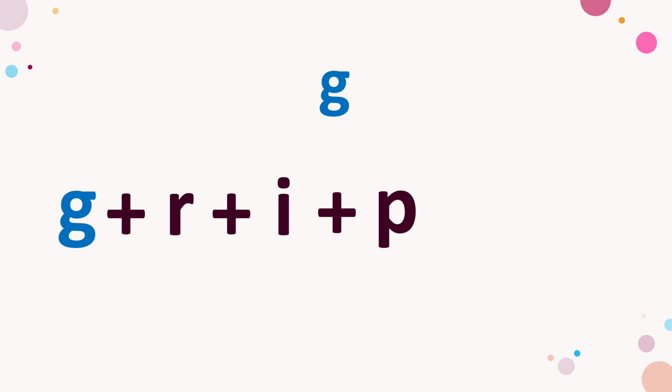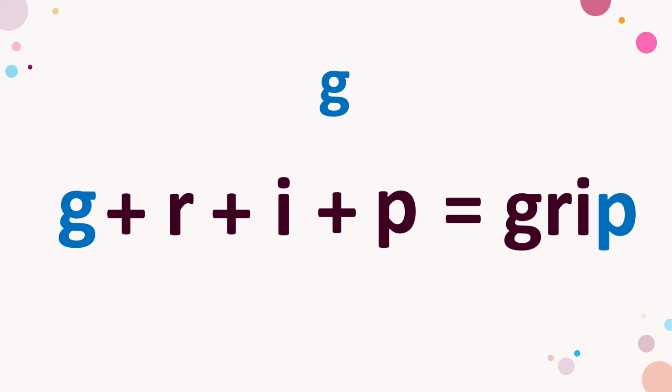P. Shall we blend them all? G, r, i, gri, p. Grip. Let's try again. G, r, i, gri, p. Grip. Great job. You just read a four-letter word.